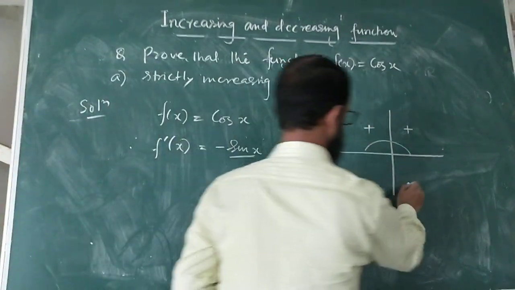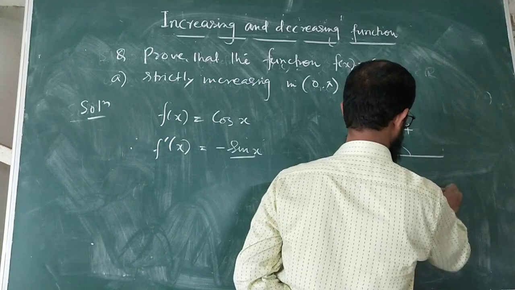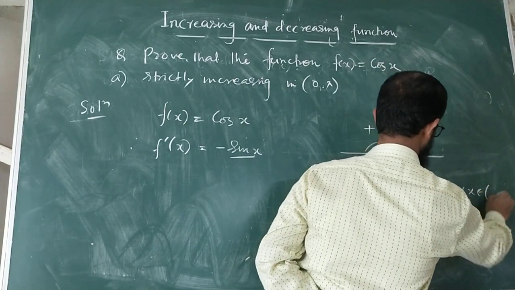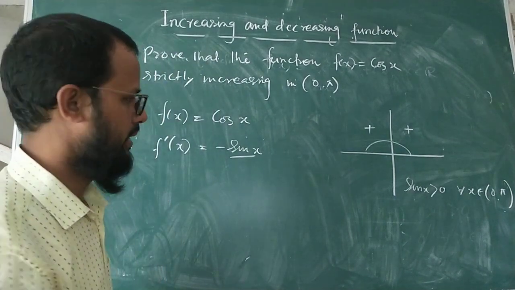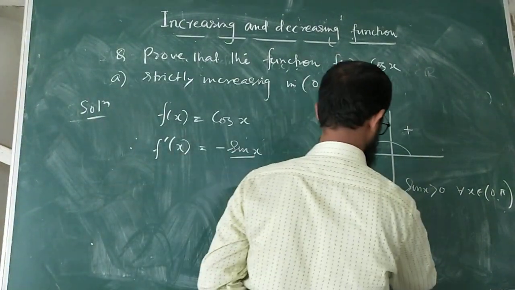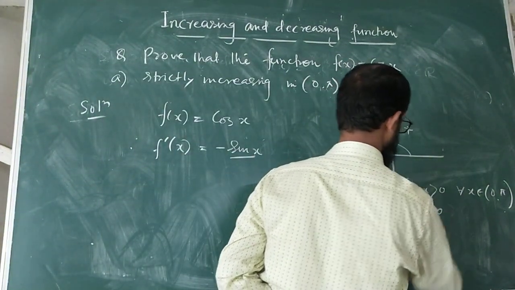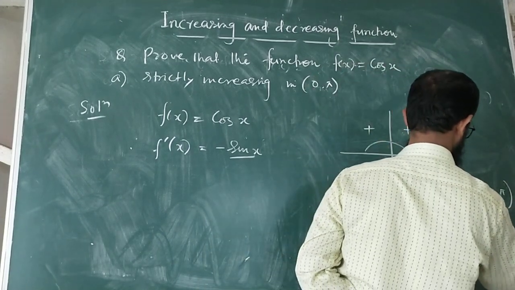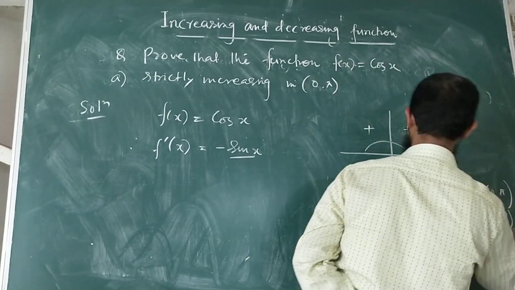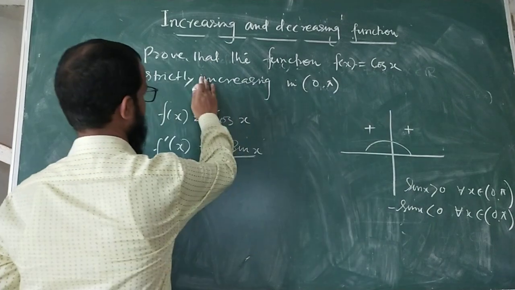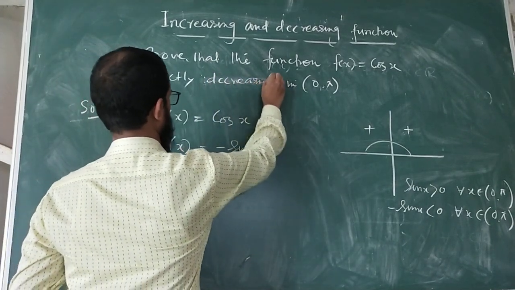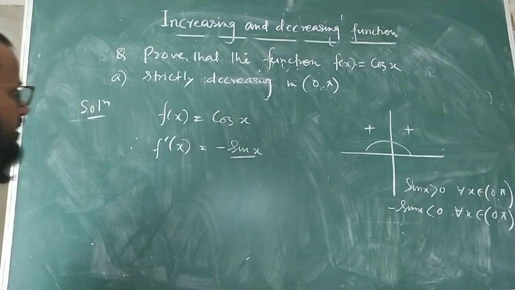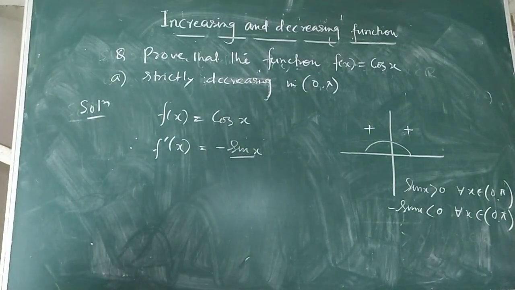So we know that sin x is greater than 0 for all x belongs to 0 to pi. So minus sin x is less than 0 for all x belongs to 0 to pi. So my question is strictly decreasing. Something wrong here. So in this question you write, replace strictly decreasing in 0 to pi.